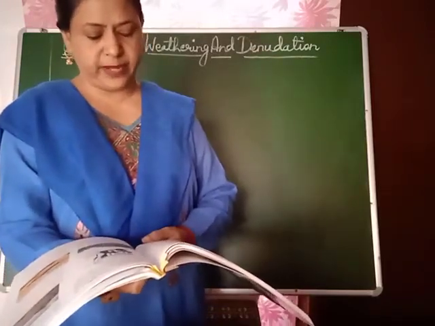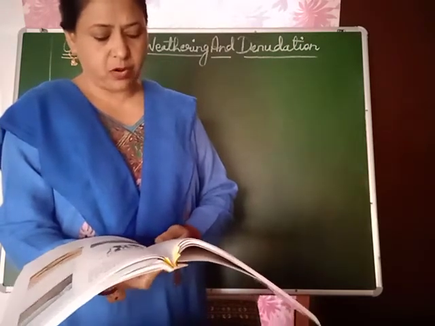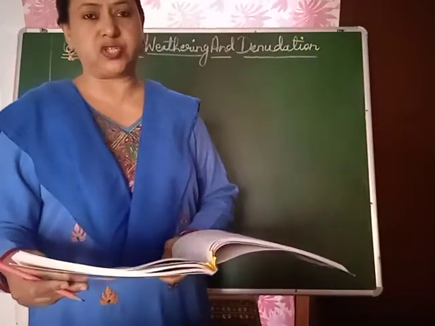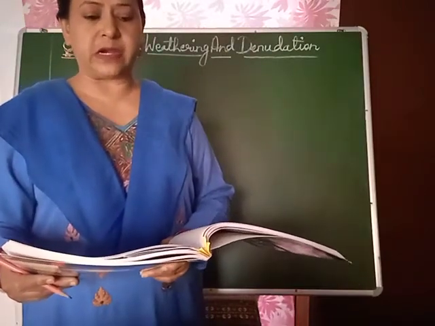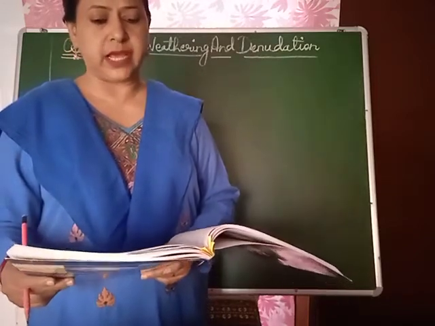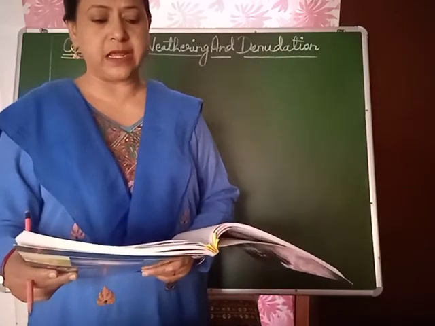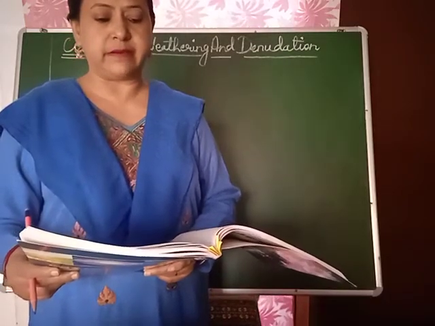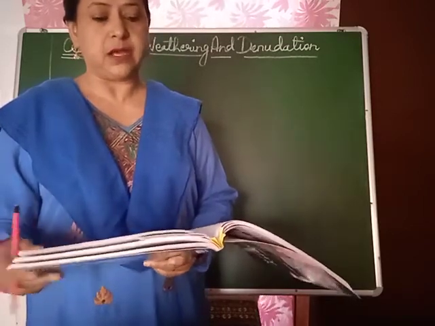The features formed by wind erosion are mushroom rocks or rock pedestals and deflation hollows. Children, you can see the mushroom rock in figure 9.22. In the dry region, when the winds strike against the surface or projecting rocks, eroded layers are left, leading to isolated boulders of hard rock standing above the level of the surrounding. The base of the rock is eroded in this manner and resembles a mushroom. Hence they are called desert mushrooms or rock pedestals.